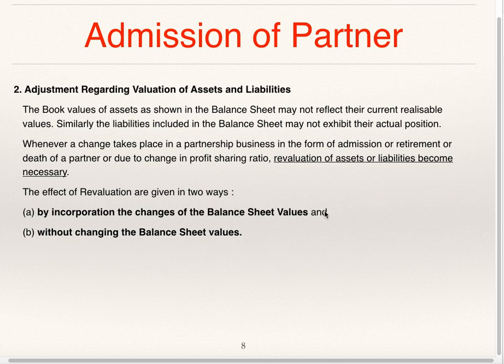As per the first case, the revalued figures are considered in the new balance sheet after admission. As per the second case, old balance sheet values only will be considered after admission. Values are not changed, but you are supposed to make some adjustments, which we'll see now, on how it is to be shown without changing the balance sheet values.